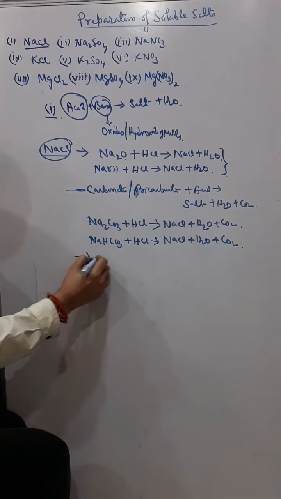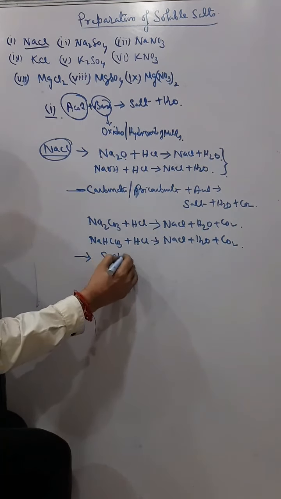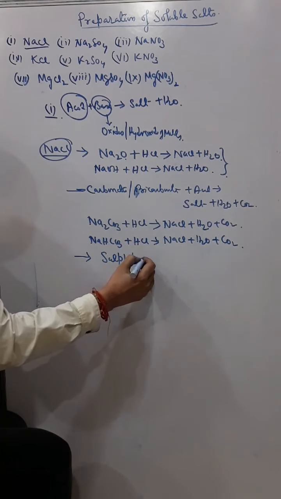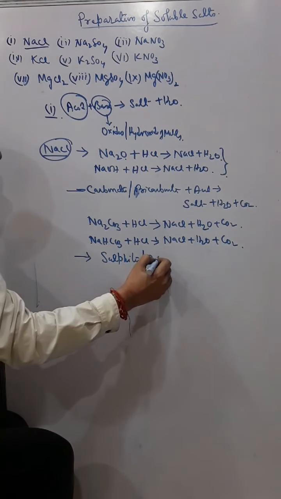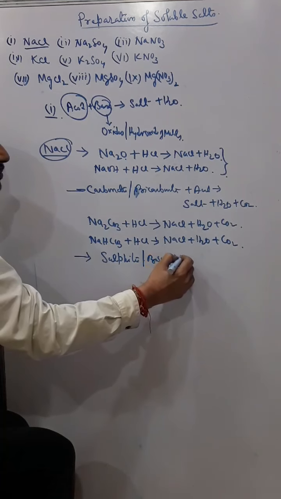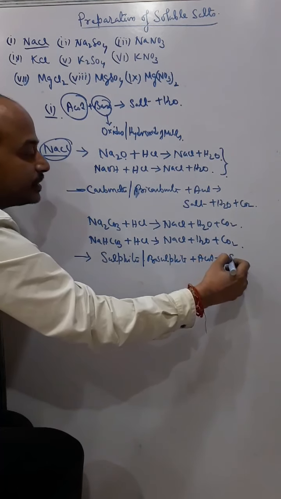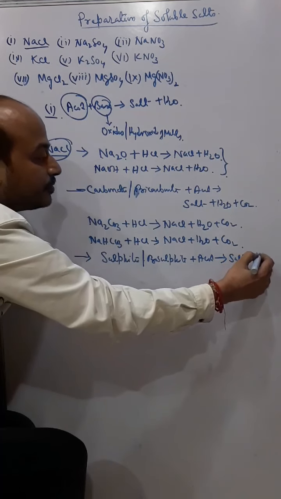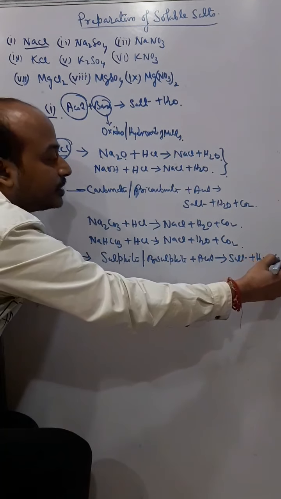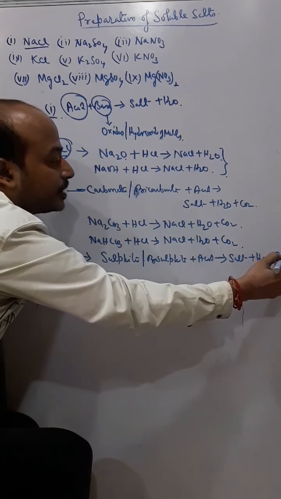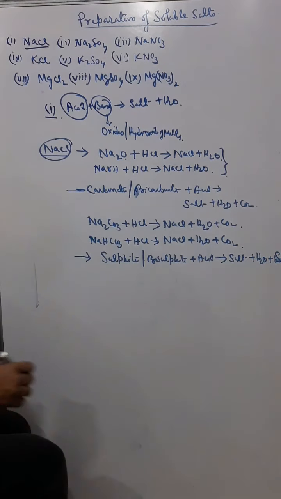I can use the third method also: sulfite or bisulfite plus acid gives salt plus water plus sulfur dioxide.